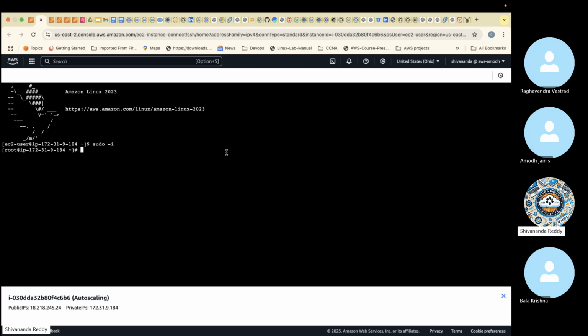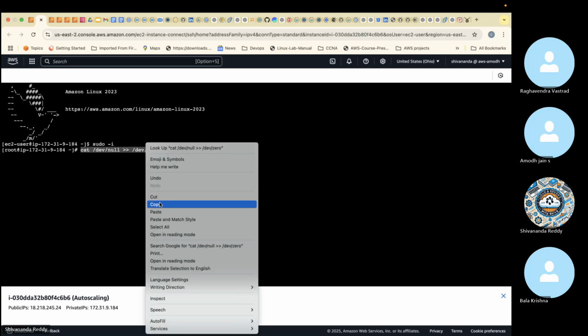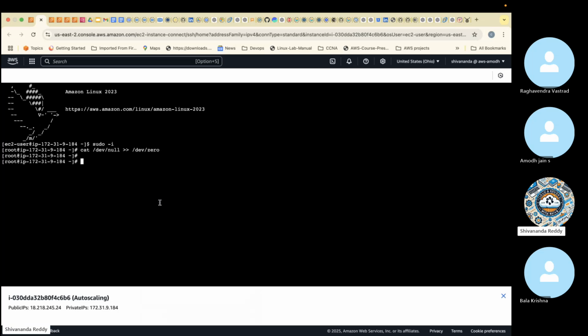sudo -i, cat space /dev/null, append /dev/0. We can use this command. Single append.